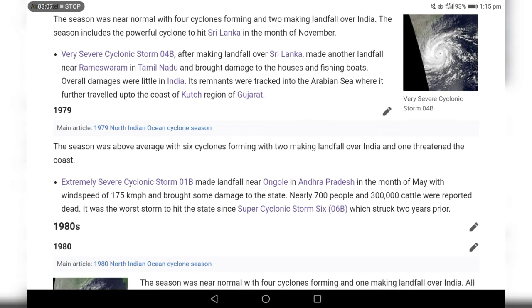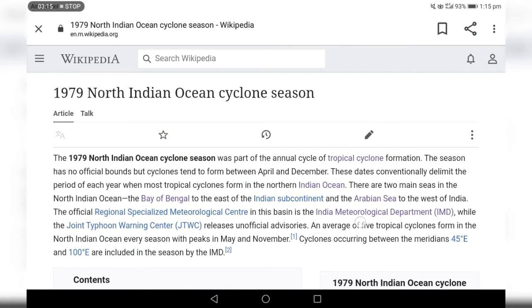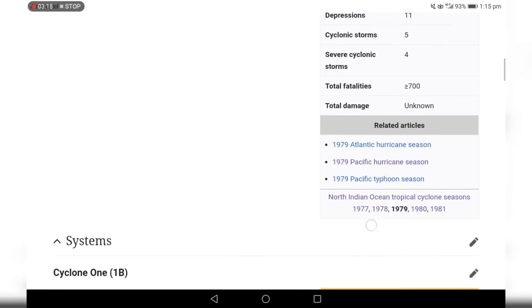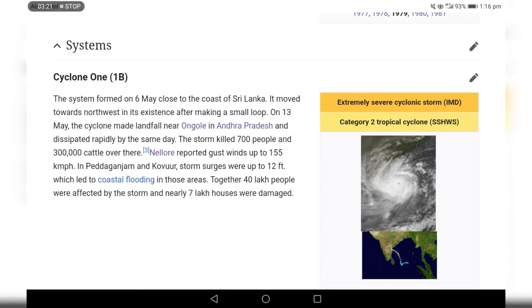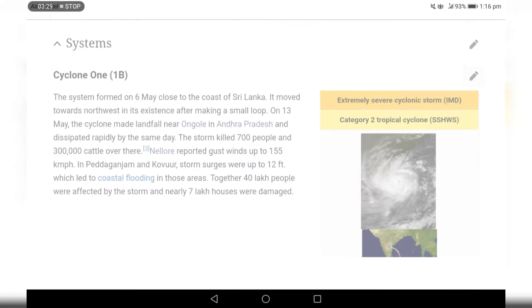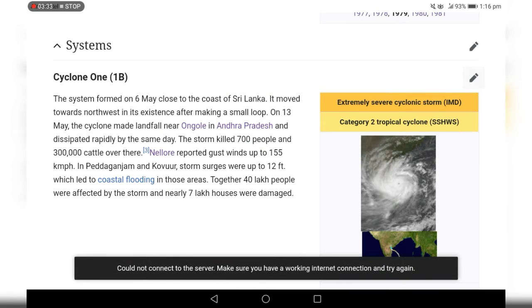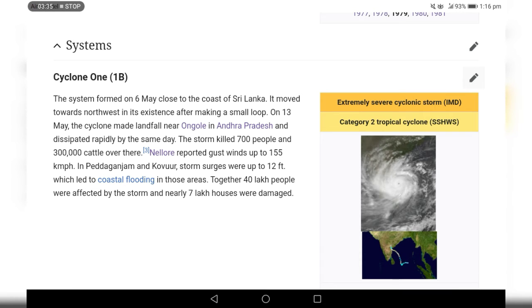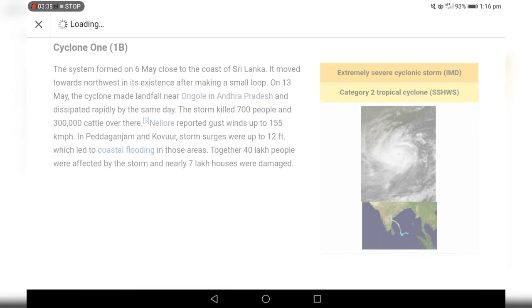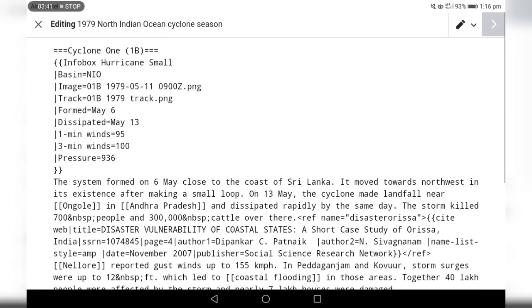So here in 1979, this is one page in which there is no image. I will be adding one first. I will open the ID. Now I want to add this image which is shown here to the main account. Again, if you want to add, first click the pen. The page will be open like this. First we should take the ID.